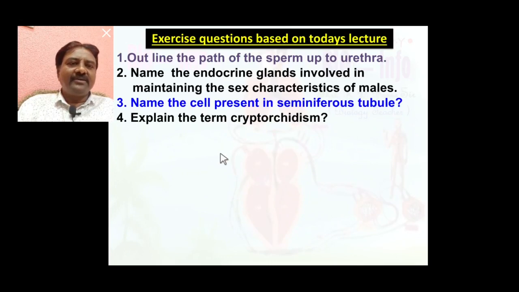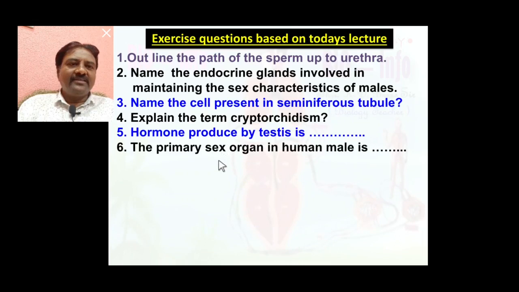Explain the term cryptorchidism. Failure of descent of the testes from the abdomen to the scrotum is called cryptorchidism. Hormone produced by the testes: androgen or testosterone.